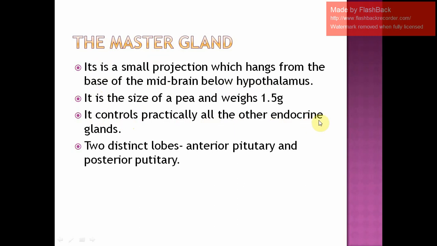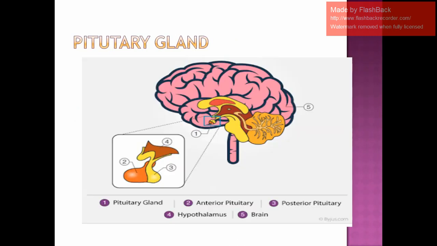Now, if we look at the diagram of this gland, we will find that there are two distinct lobes. We can see it here also. There's one lobe out here and the other lobe is also out here. So we have this anterior pituitary, and this is the posterior pituitary gland. So this is the pituitary gland, and we have the anterior part and we have the posterior part.